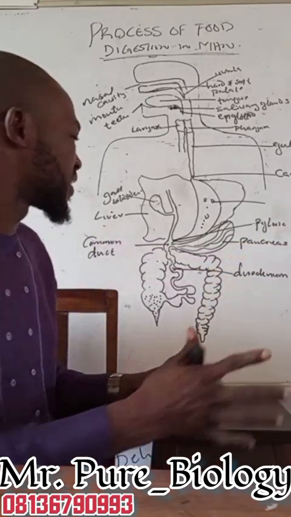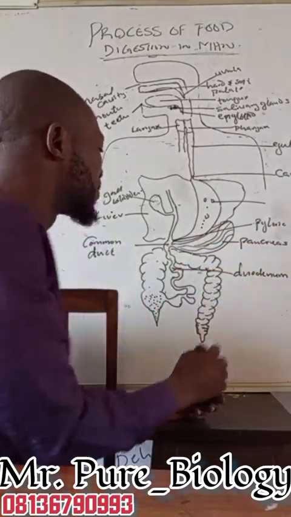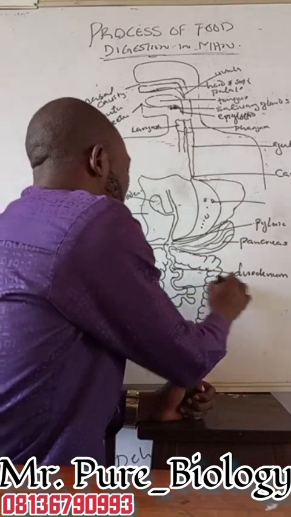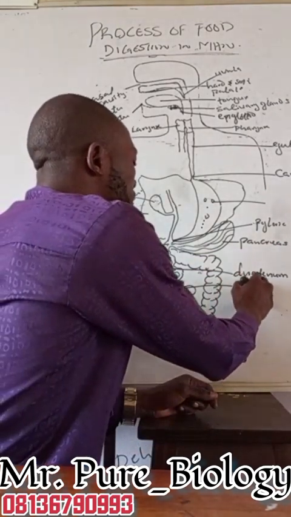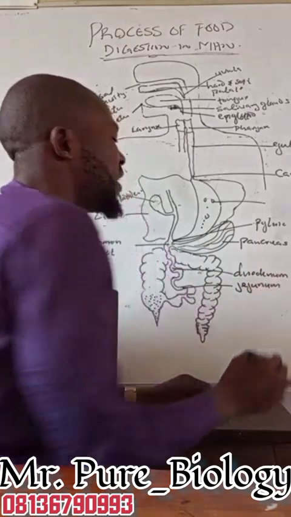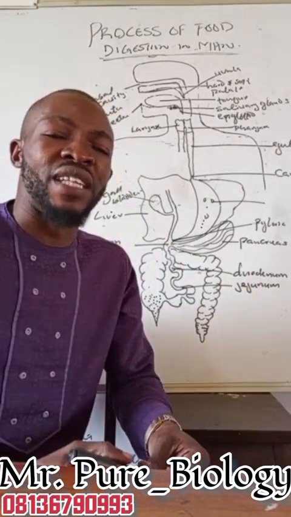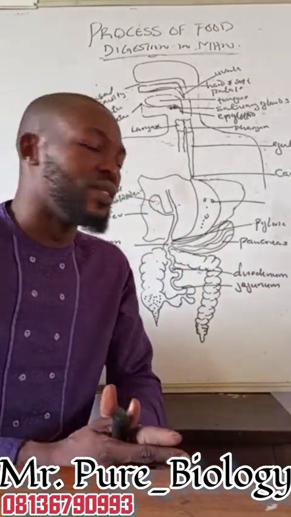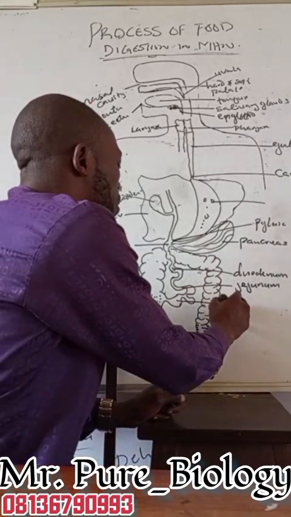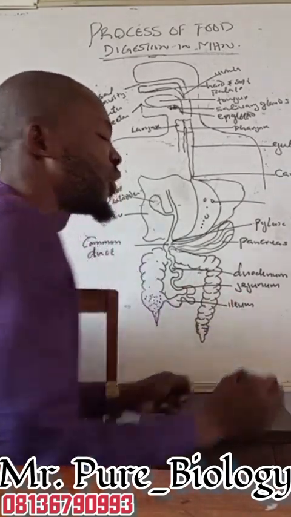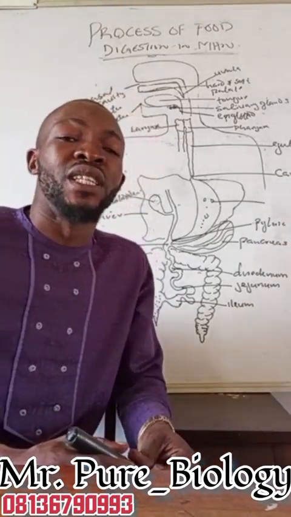released by the pancreas. Now, after food leaves the duodenum, the second division of the small intestine is what we call the jejunum. Inside the jejunum, a small amount of digestion also takes place. Now, the last one that connects to the large intestine is what we call the ileum. No digestion really takes place in the ileum.